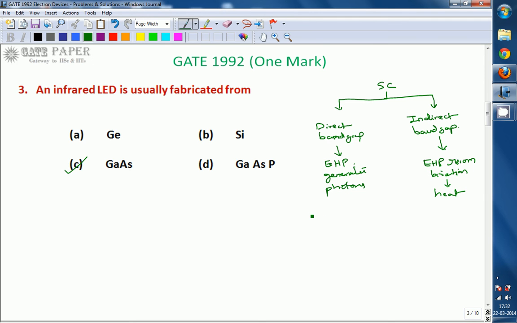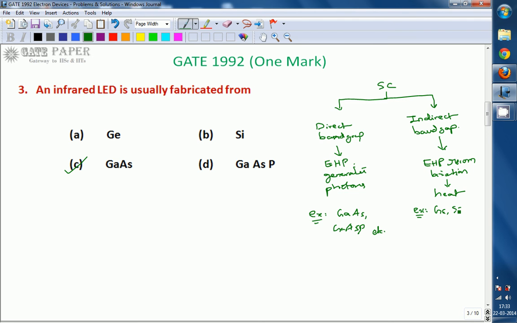Examples of direct band gap semiconductors are gallium arsenide, gallium phosphide, and many others, whereas indirect band gap semiconductors are germanium and silicon.